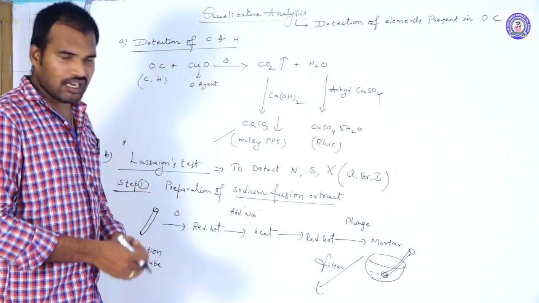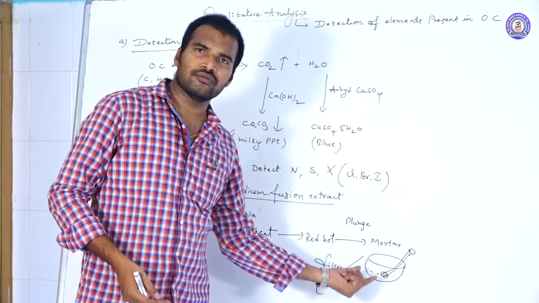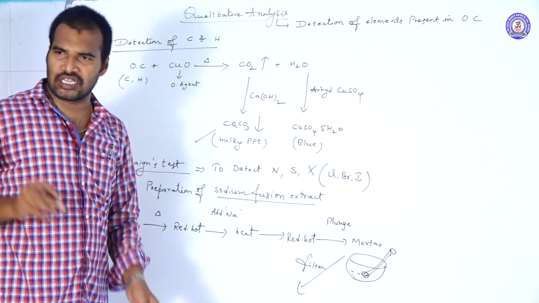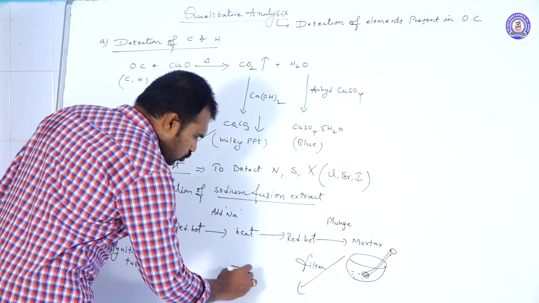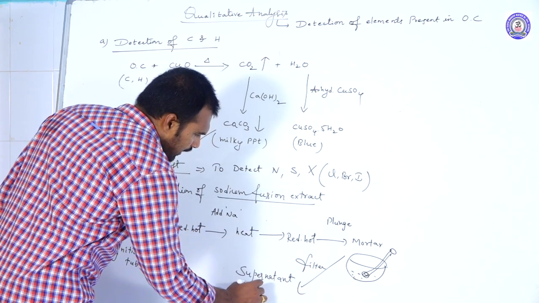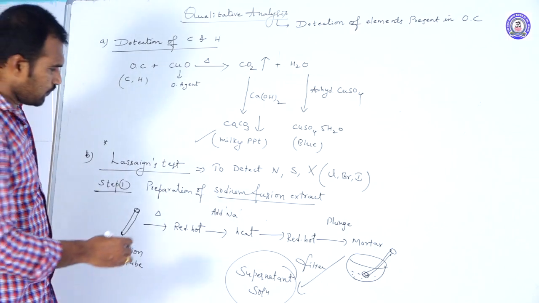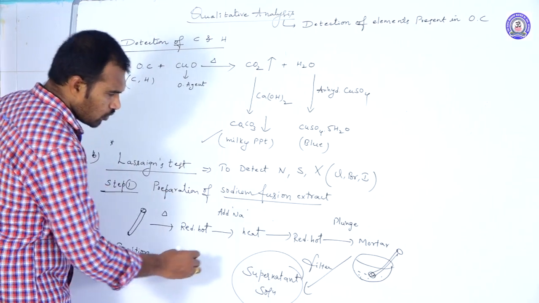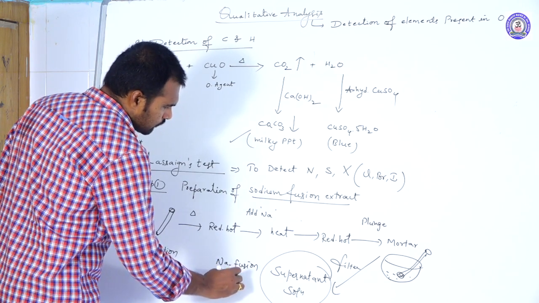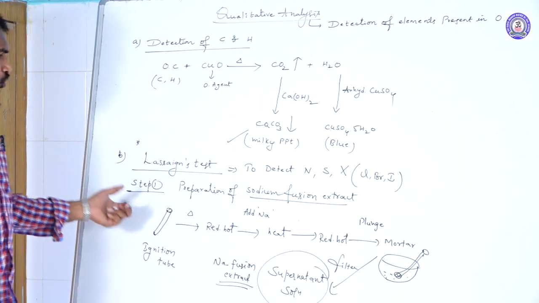After the filtration, what happened? It is a glass tube, right? Even if you grind it, there are chances of glass pieces. So if we filter that, all glass pieces are separated, and that supernatant solution is called what? Sodium fusion extract. Like this, we can prepare the sodium fusion extract.